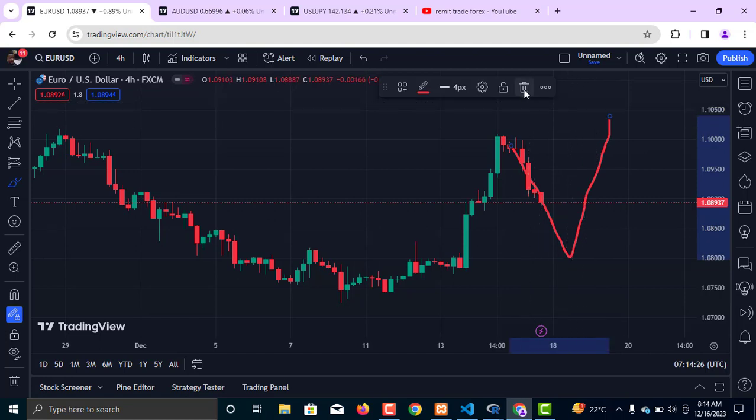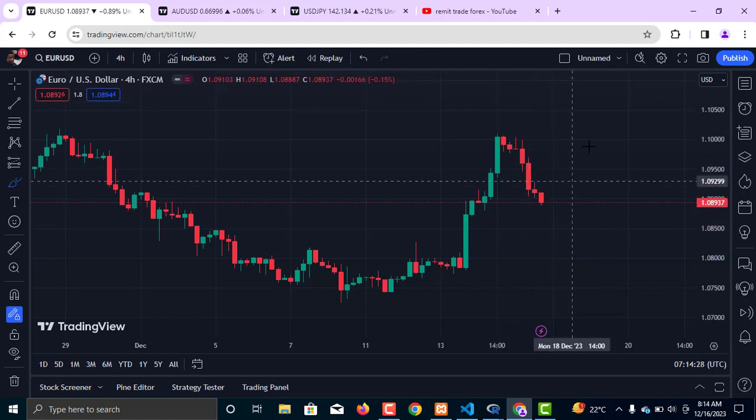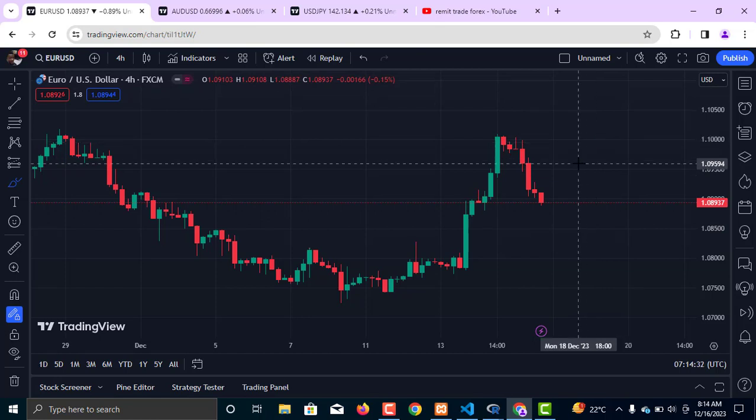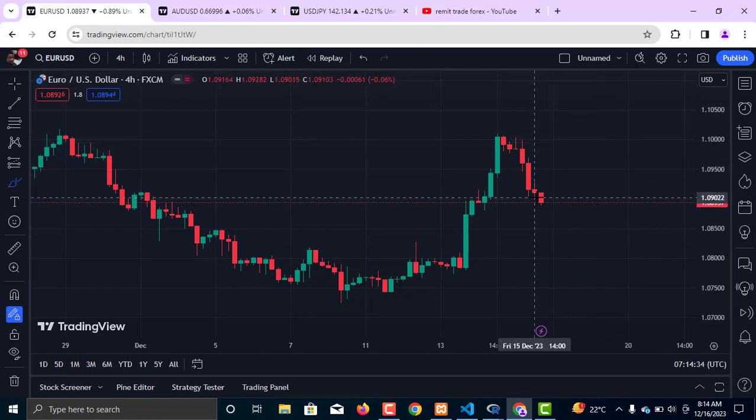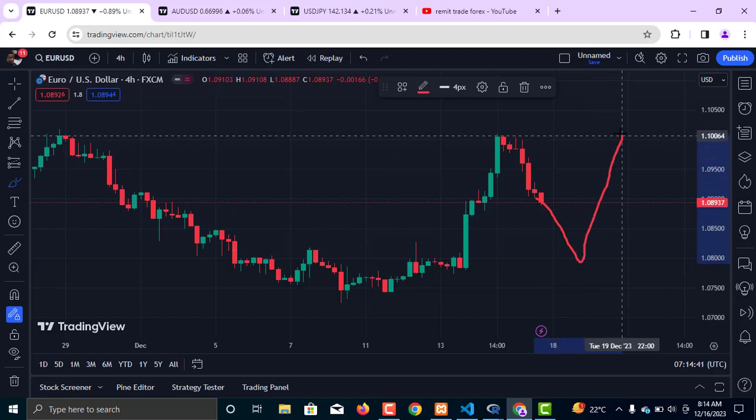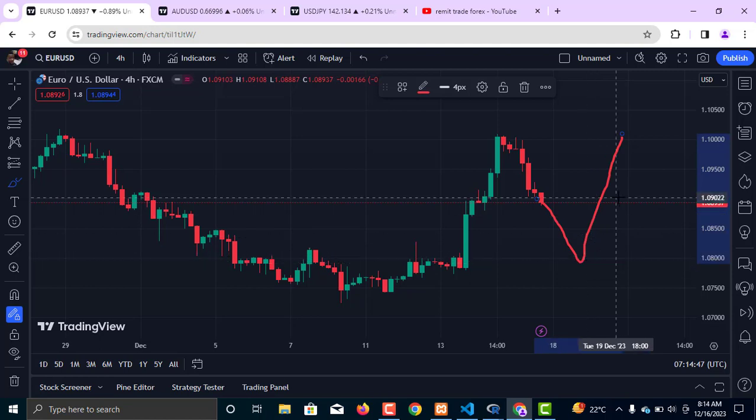So on the other hand, I am still expecting this market to move upward, but before that movement is going to happen, as we open the market on Monday, the market is going to come back down a little bit into this area of support. Then from this level, market is going to move upward again. So look for buy opportunity on EURUSD. So EURUSD is still going to buy to the upside.